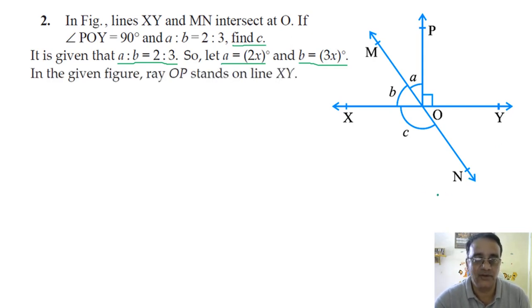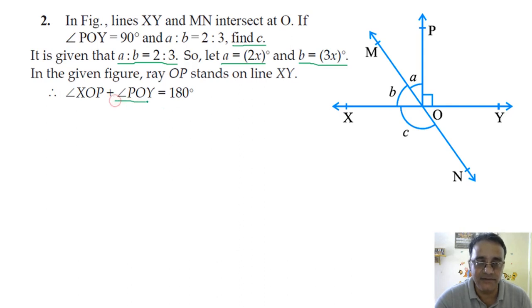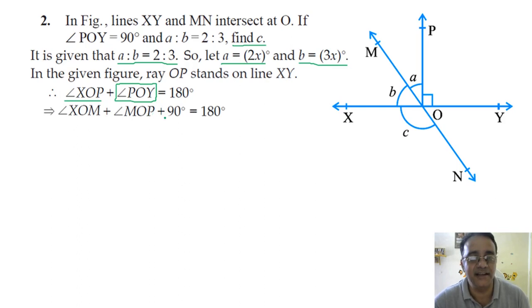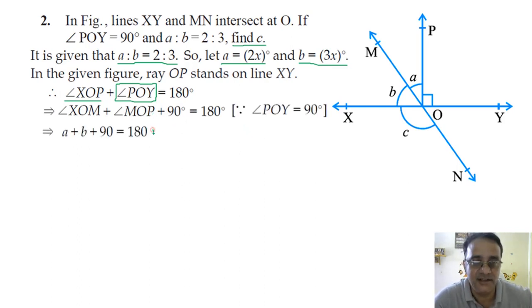Linear pair. Okay, so in the given figure, ray OP stands on XY, so the sum of these two angles is 180 degree, and we know the value of this angle. What is the value of this angle? 90 degrees. And this angle we can split up into A plus B. So after this we can write A plus B plus 90 degree is equals to 180 degree. Okay, so this step is clear.